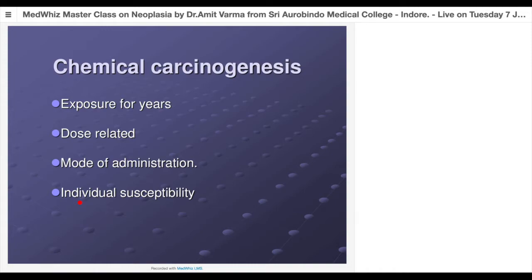Now we know that there are some enzyme-inducing drugs. When they induce the enzymes in the liver, it is the same thing. If the liver is going to detoxify some kind of chemical, and the metabolite is a more active carcinogen compared to the original chemical, then those who have more induction of the enzymes will have more concentration of the metabolite compared to a person with low levels of enzymes. That's why there is variable individual susceptibility to the same dose and concentration of a particular carcinogen. And that's why we will have variation in the occurrence of cancer in people with similar exposure.